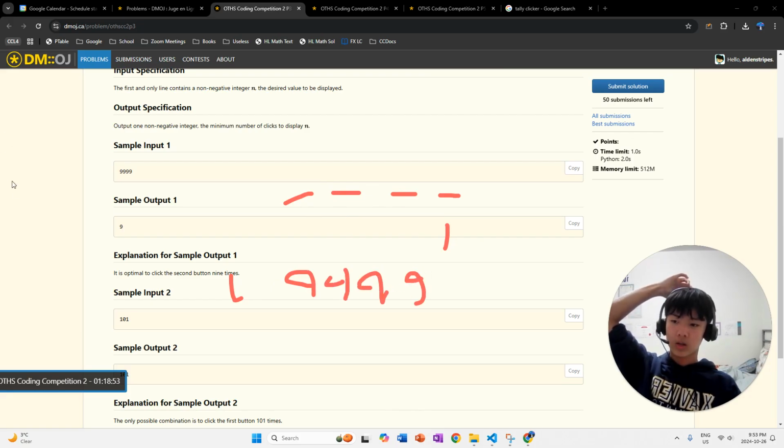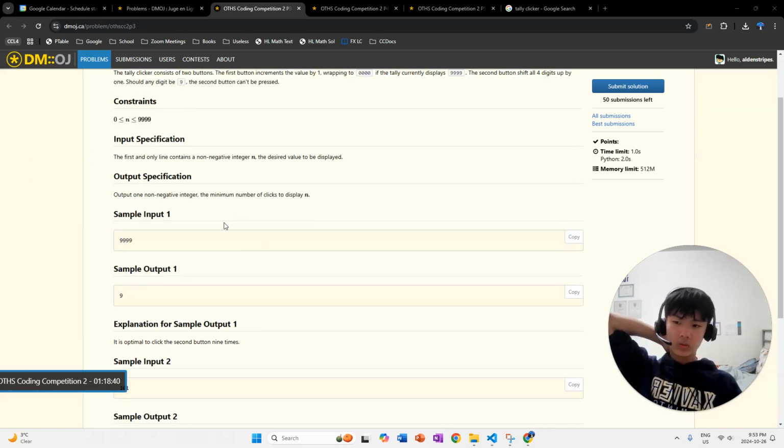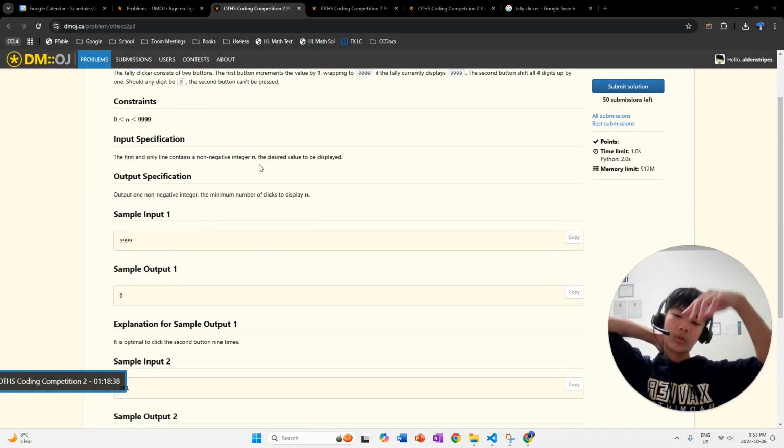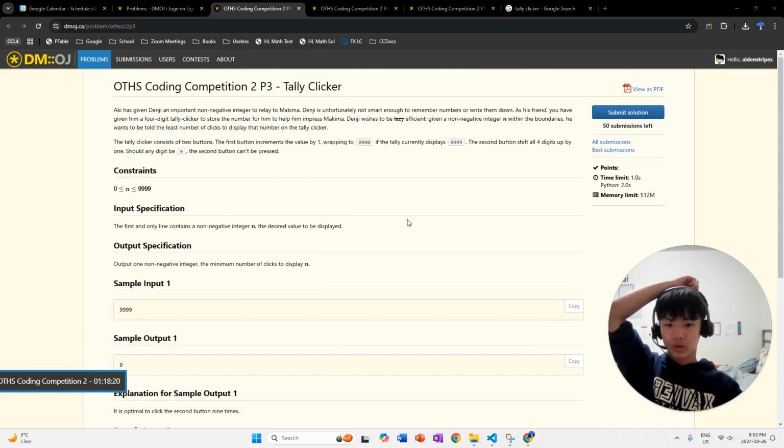You want to find the minimum number of clicks to display that number, where you can either add 1 to all of the digits, or you add 1 to the units digit. And then if the units digit's 9, you wrap around just like normal addition.